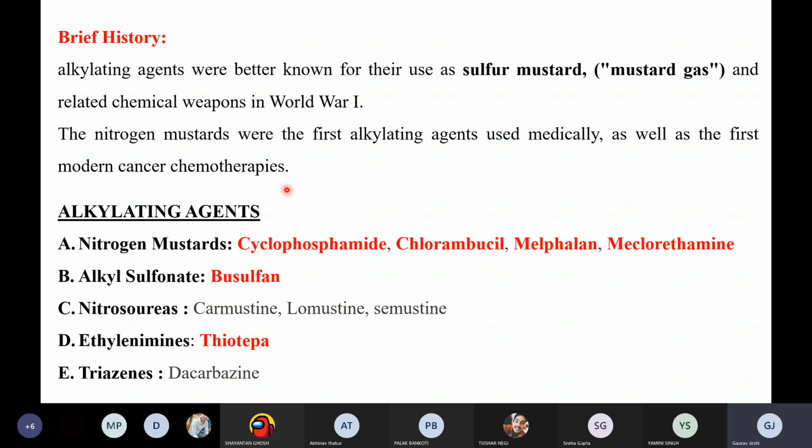So when we talk about the alkylating agents, we have five types of alkylating agents. We have the nitrogen mustards, and we have the alkyl sulfonates.